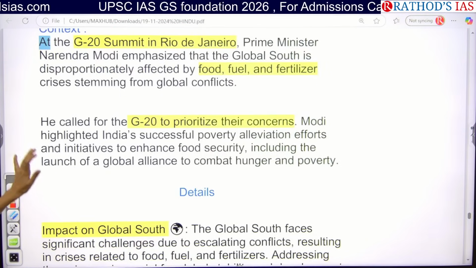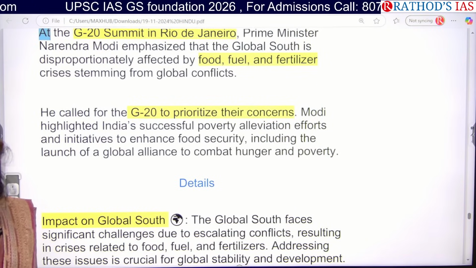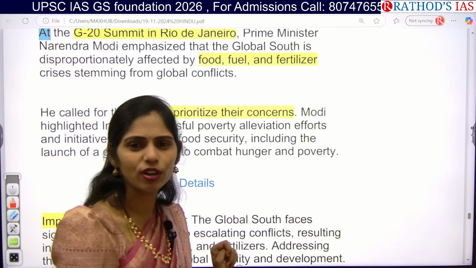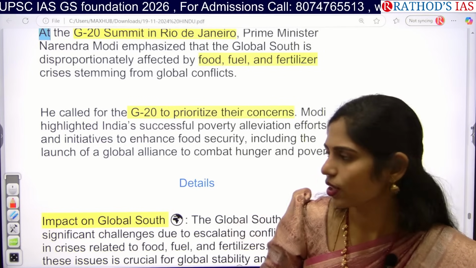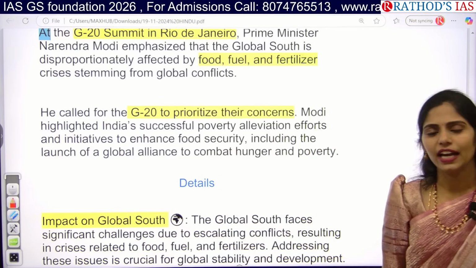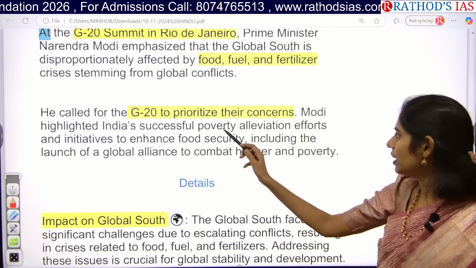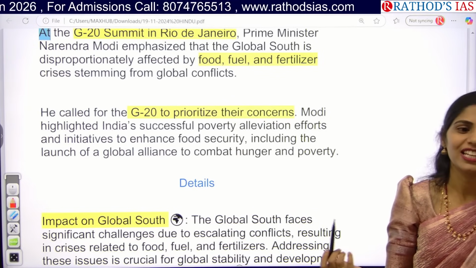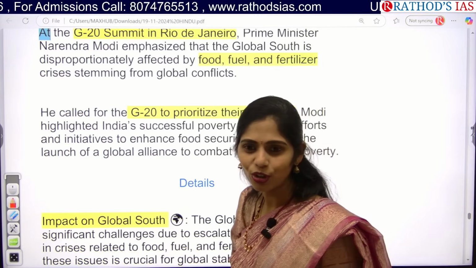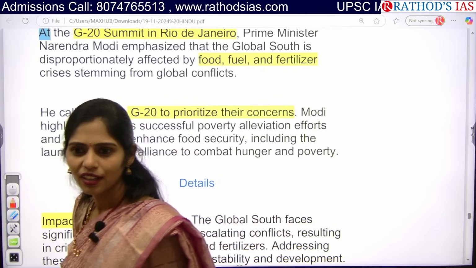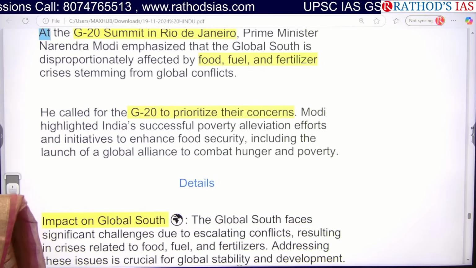So because of this, whenever we are having a food crisis or fuel crisis, can we ensure reducing of poverty or reducing of hunger? No. Because of this, poverty and hunger will be increased many more times. So we cannot alleviate this poverty, and we will not be achieving the Sustainable Development Goals, number 1 and 2, poverty and hunger.